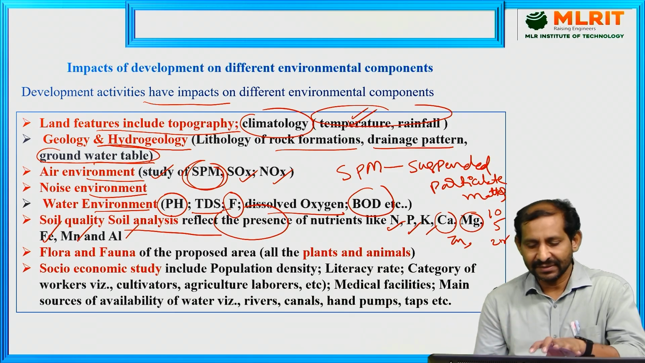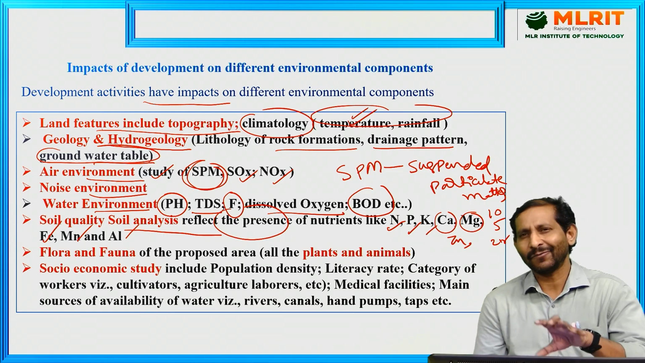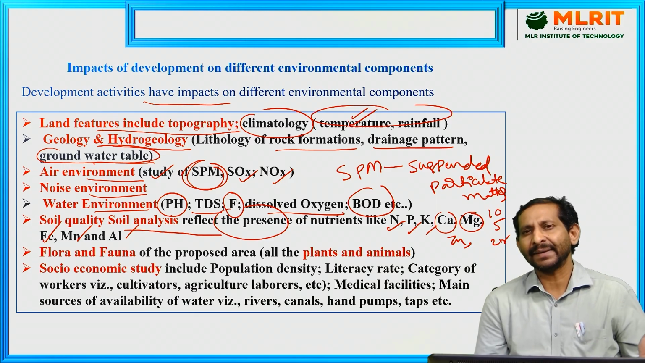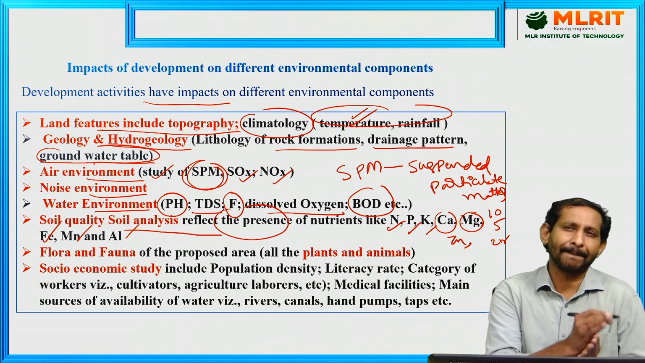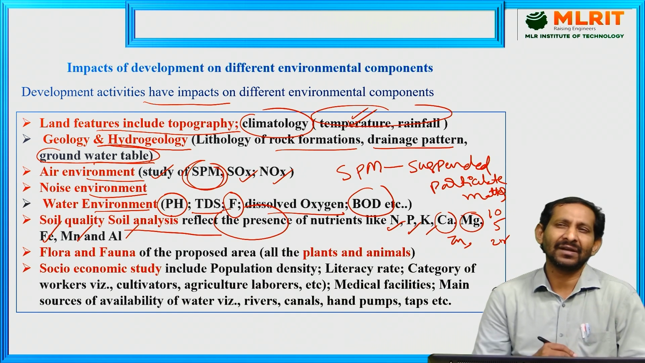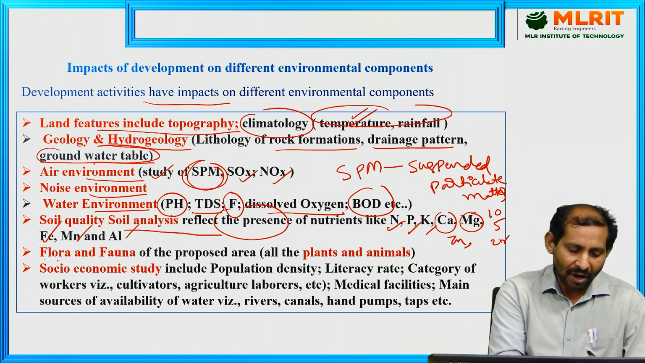So only based on checking this baseline data do you go for the environmental impact statement. All data will be compiled, and only then do you go for that developmental activity in that particular place. Flora and fauna.